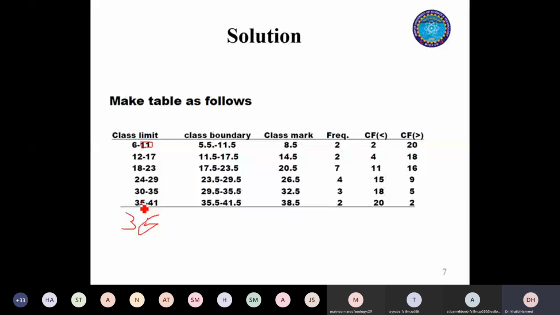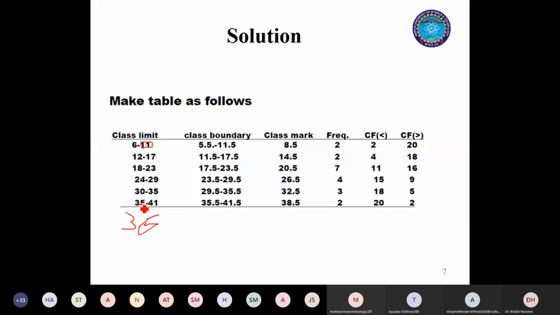And secondly, overall they should be inclusive. What do I mean by inclusive? It needs to accommodate every observation in the data set. For example, if my highest observation was 42, overall the classes are not inclusive because the 42 observation falls in none of my classes. So they must be mutually exclusive, but overall they must include each and every value from the data set. So once you have decided on your classes, the next step is to establish class boundaries.